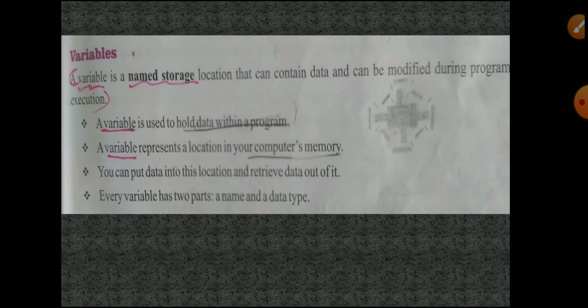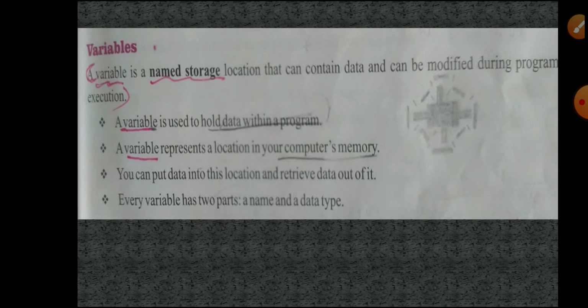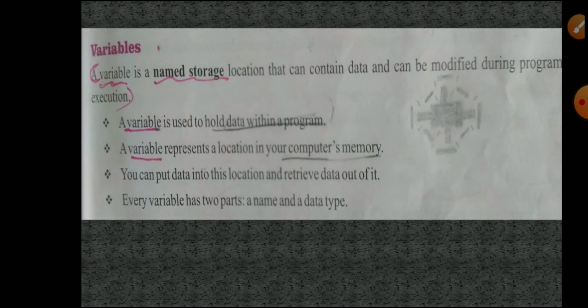Next, variables. What are variables, sir? A variable is a named storage location. I will give you one example. Whenever we execute our program, or want to modify anything, we have to give a name. For example, A, B, C, each of these is a variable. A is one variable, B is one variable, C is one variable. Like that, your name is also one of the variable names. You can use your name also, no problem at all.